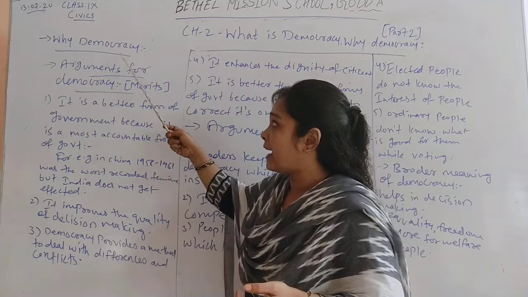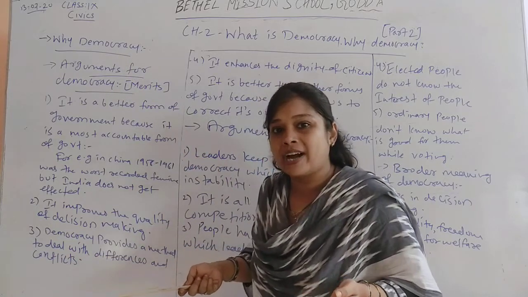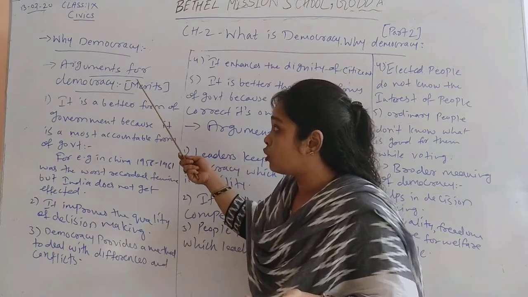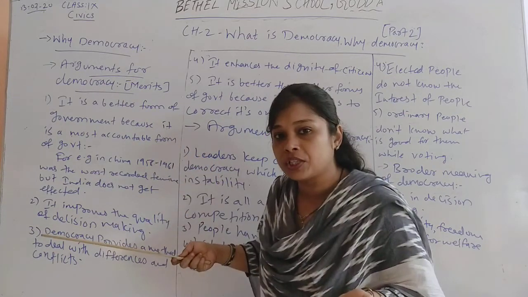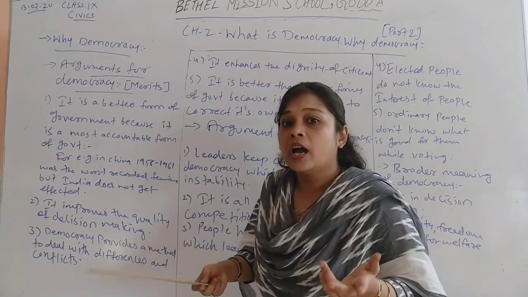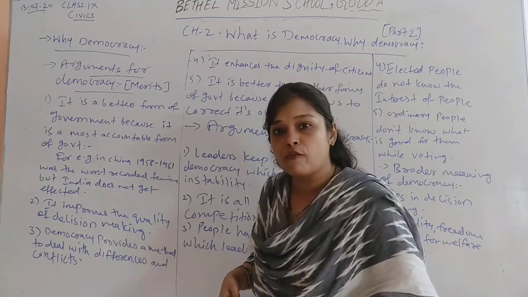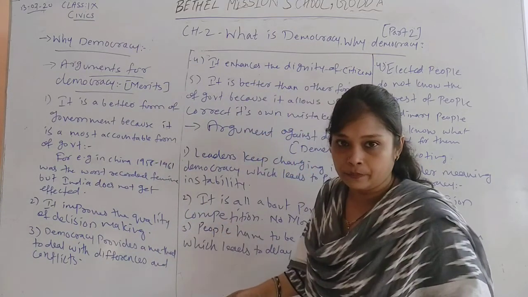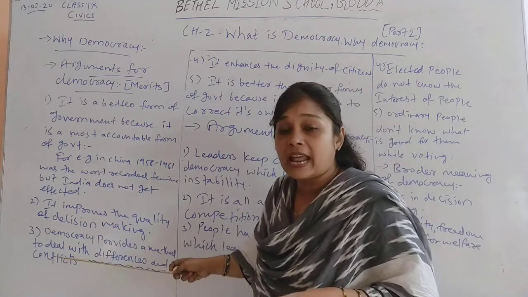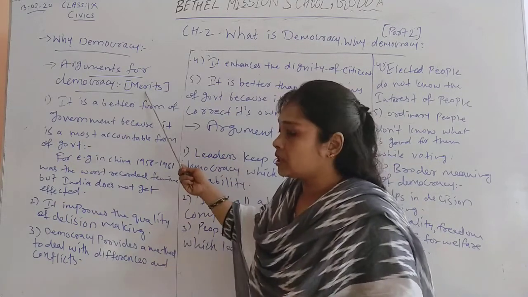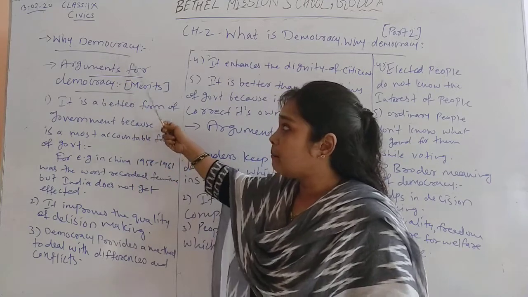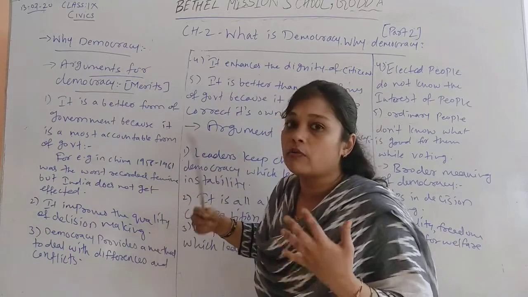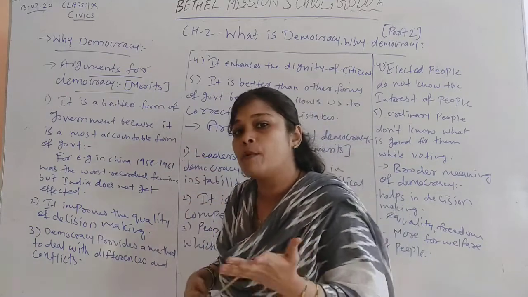It can be asked why democracy is essential or why democracy is important. At that time you can write these points. It can ask for arguments for democracy or merits of democracy. The question can be asked why democracy is considered the best form of government in comparison to other forms of government. At that time also you can take these points for writing. So this topic can be asked in three ways: merits of democracy, arguments for democracy, why democracy is a better form of government. So now we will see arguments for democracy, or why we consider democracy a better form of government.